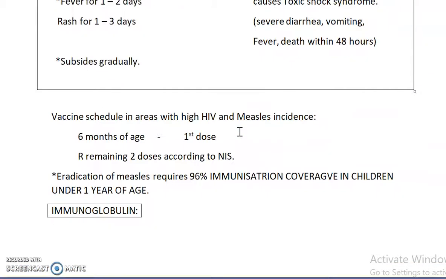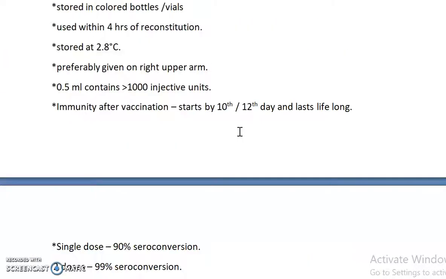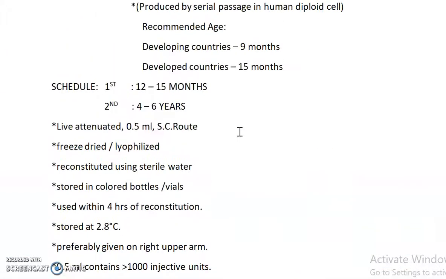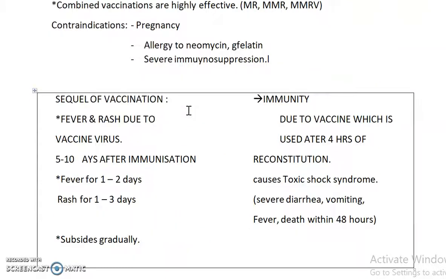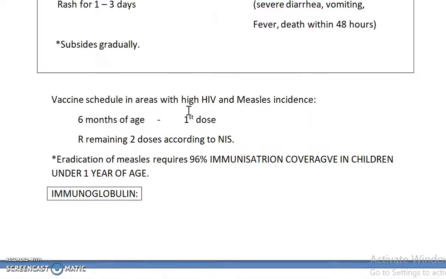Actually, the schedule was: at 12 to 15 months there is the first dose, and at 4 to 6 years there is the second dose. But in areas of high prevalence of measles and HIV, we give 1 dose at 6 months of age, and the 2 remaining doses are according to the national immunization schedule. Eradication of measles requires 96% immunization coverage in children under 1 year of age.